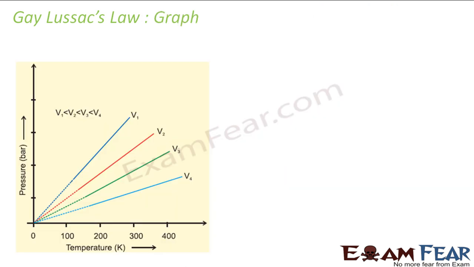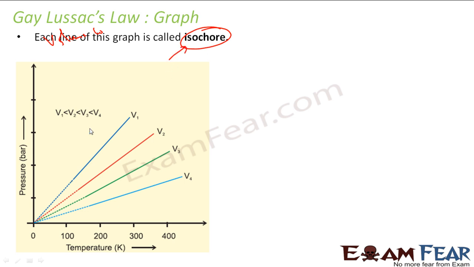Let's take the graph of the Gay-Lussac law. Here I told that my volume is constant. Since my volume is constant, I'll get the graph, and the graph will be an isochore, where the volume is constant. For different volumes, you see the pressure and temperature graph looks like this. Here temperature is in Kelvin.